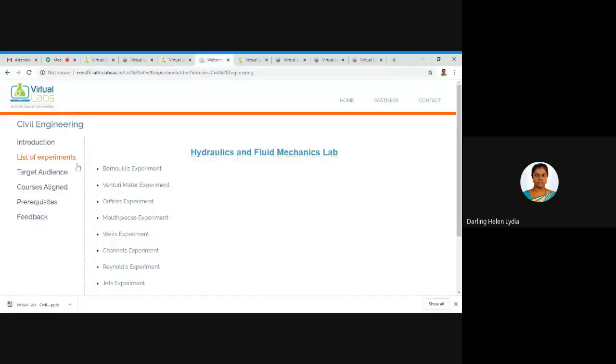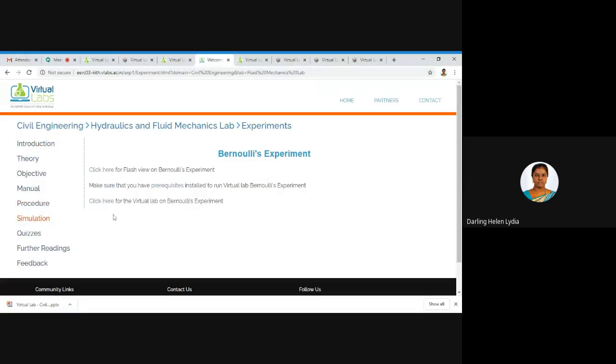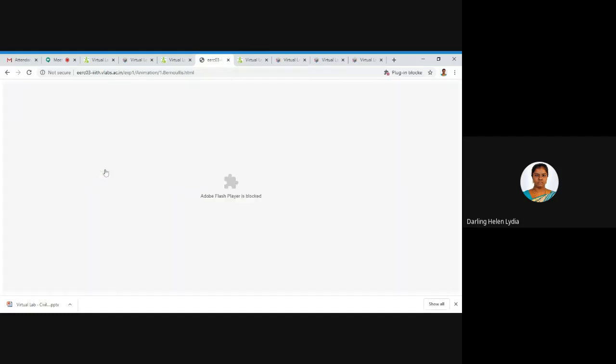Here you can see Bernoulli's experiment. In the same content, you can see the introduction, theory, objective, manual, procedure, everything. If I go to simulation, you can also see a flash view. If you click on this flash view, you have to enable Adobe Flash Player.